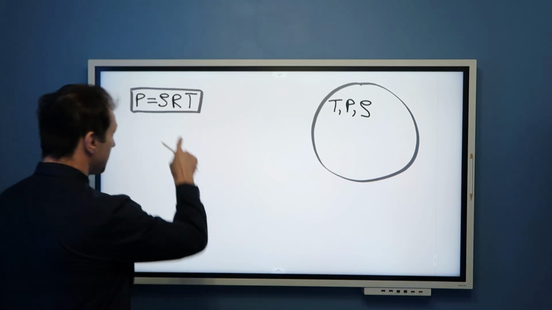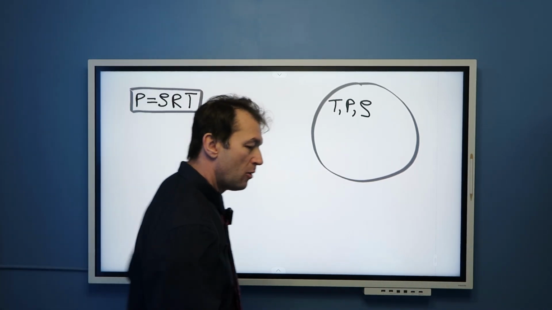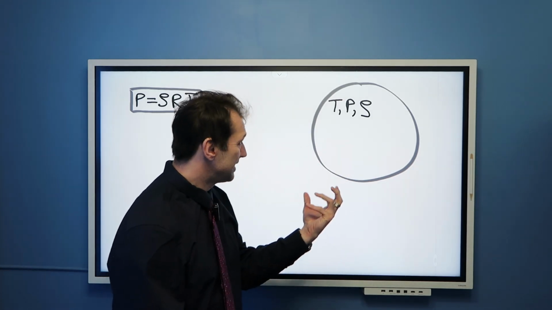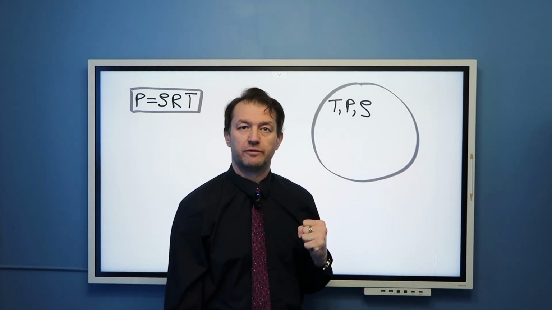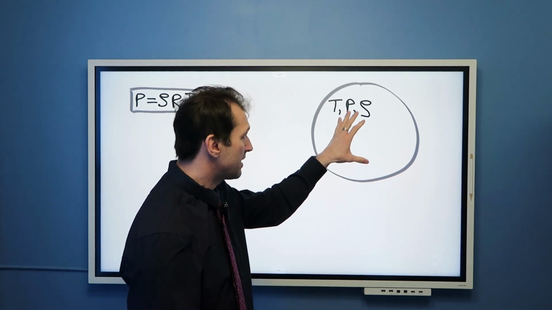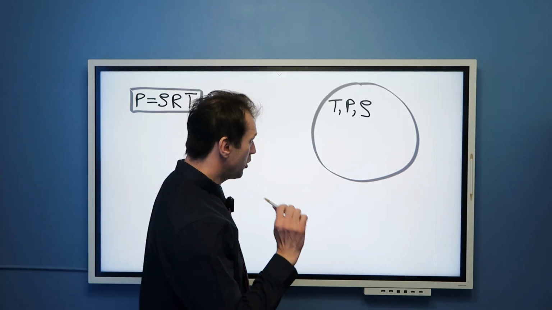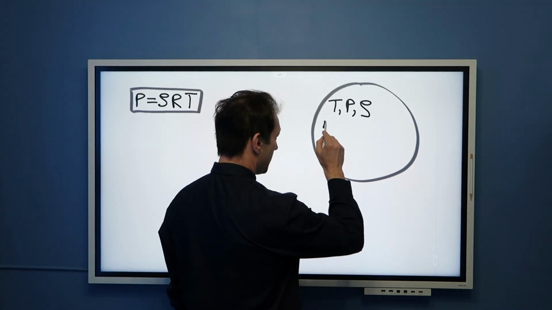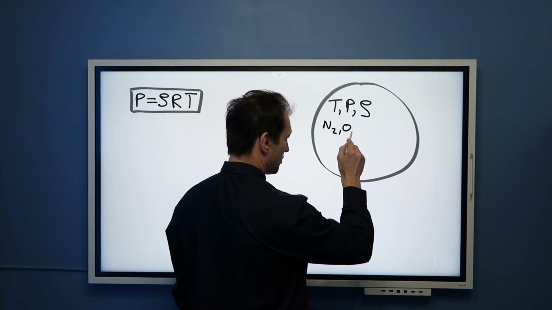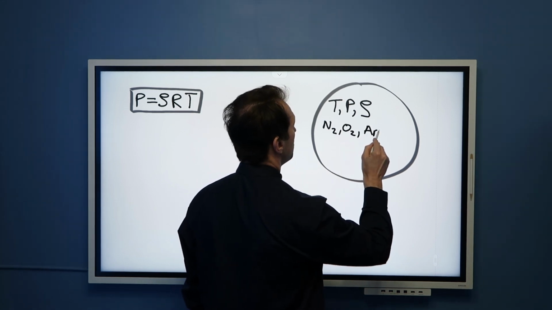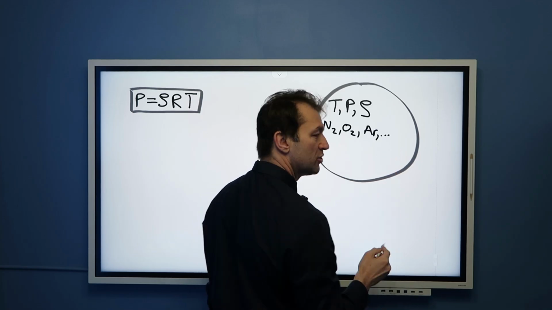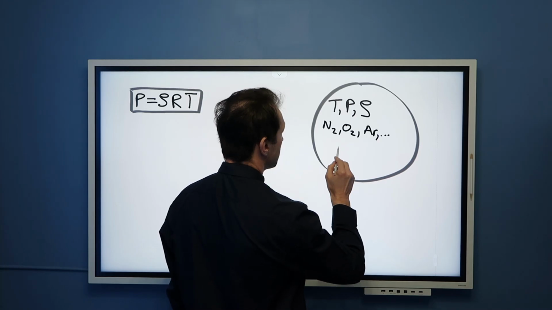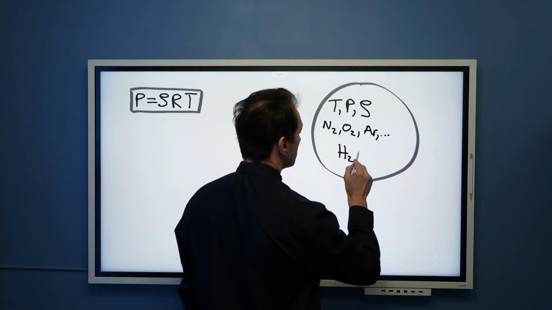Now, I would like to discuss a little bit this gas constant R. While we call it gas constant, it varies depending on the composition of the gas, namely composition of air in this parcel of air. What do I mean by that? Well, you know from my previous videos that this parcel of air has nitrogen N2, has oxygen O2, has argon in small amounts, and maybe some other gases like CO2, methane, and so on. But in addition to these gases, it can also have water vapor, H2O.